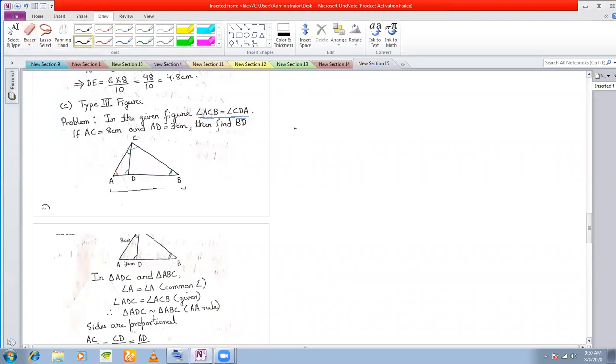Red angle, opposite to the red angle in the smaller triangle is the side CD. So I'll write CD. Opposite to the red angle in the bigger triangle is the side BC. So I'll write BC. Now look at the blue angles. In the smaller triangle, this is the blue angle. Opposite to this blue angle is the side AC. So I'll write AC. In the bigger triangle, opposite to this blue angle is this entire side AB.